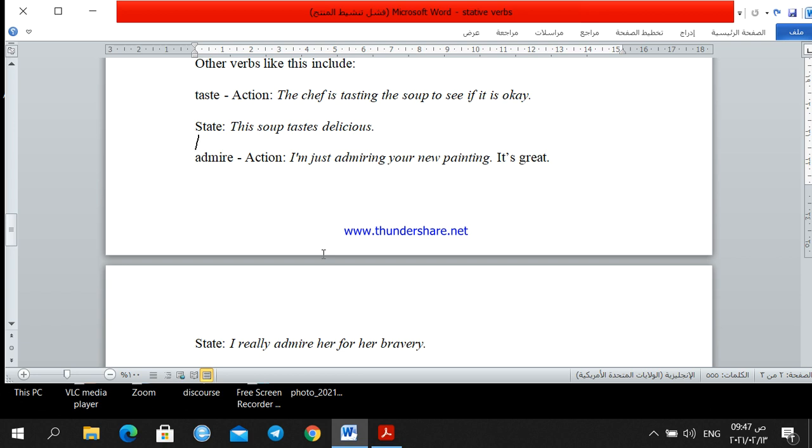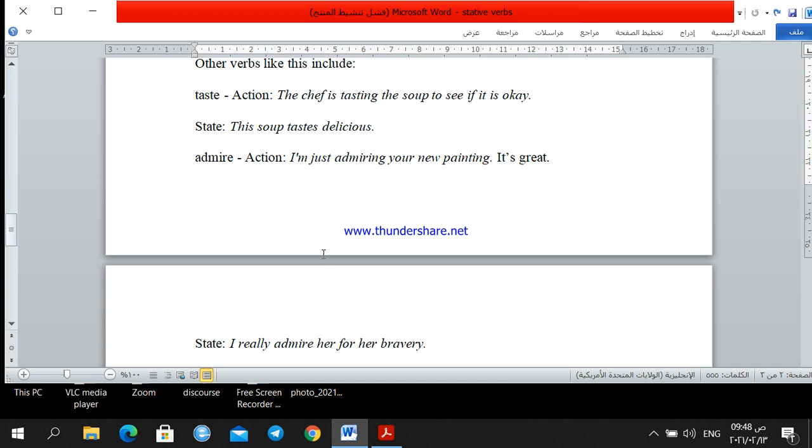Another state verb which also has two meanings. We can use it either with the present continuous or the present simple, like the verb taste. The verb taste, it could be an action, like tasting something. The chef is tasting the soup to see if it is okay. So he is tasting. This is an action. He's doing something.